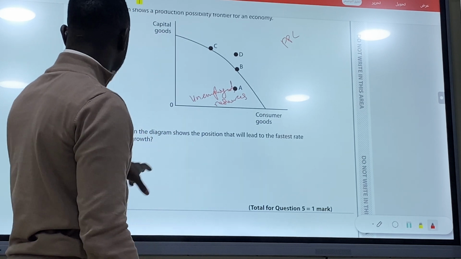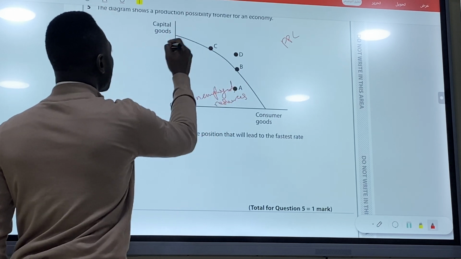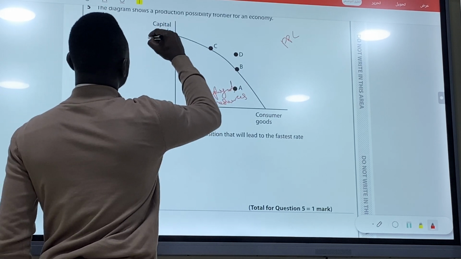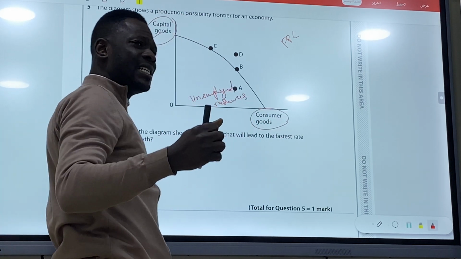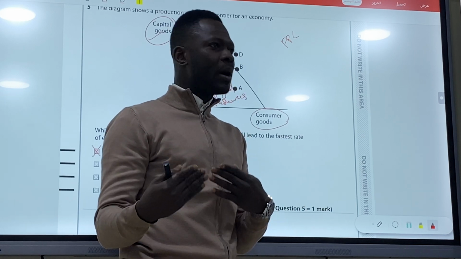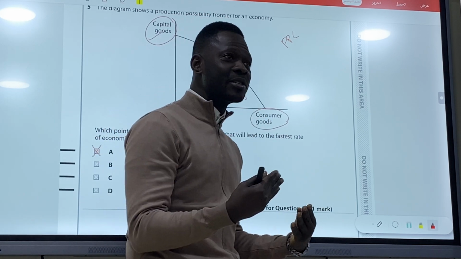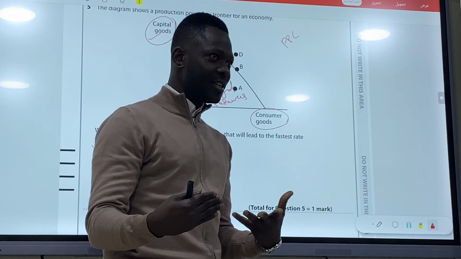Now B. At this point B, this is capital goods, this is consumer goods. Yesterday I said, Libya continues to spend more on consumer goods. That will not lead to economic growth. But if you spend more on capital goods, economic growth will be rapid.